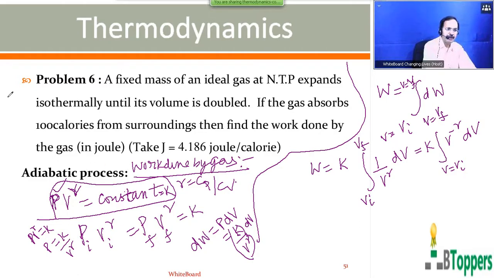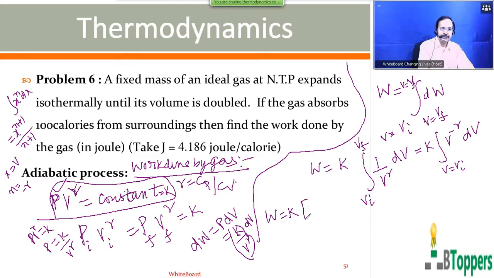So we use the general formula for integration. Integral of x power n dx is x power n plus 1 by n plus 1 plus a constant. You need not write the constant of integration when there are limits. Here in place of x you have volume V, and in place of n you have minus gamma. So you get K into V power minus gamma plus 1 by minus gamma plus 1, from Vi to Vf.